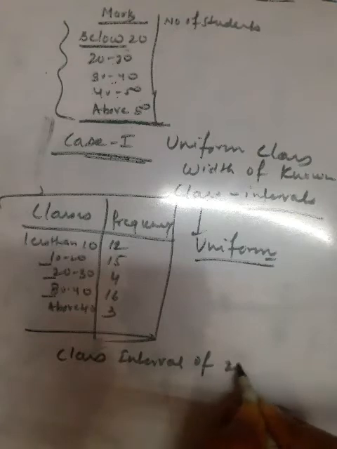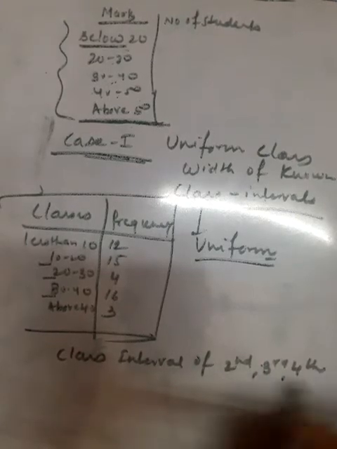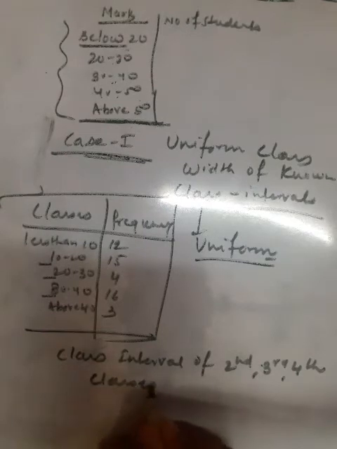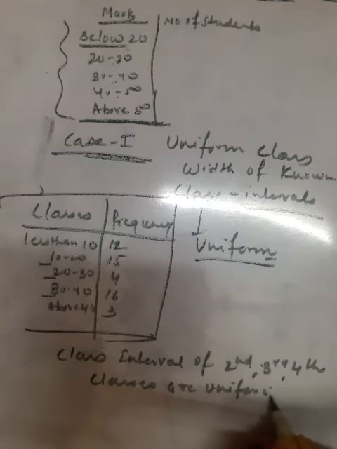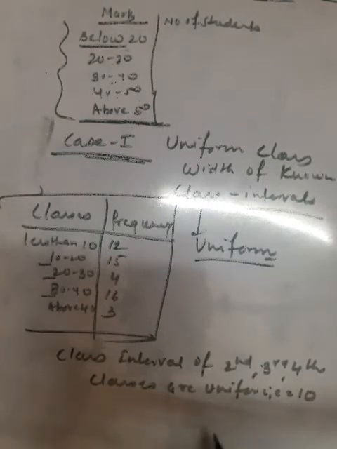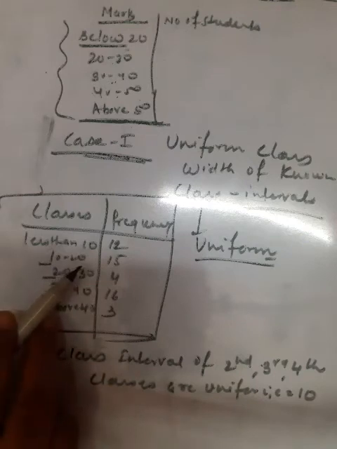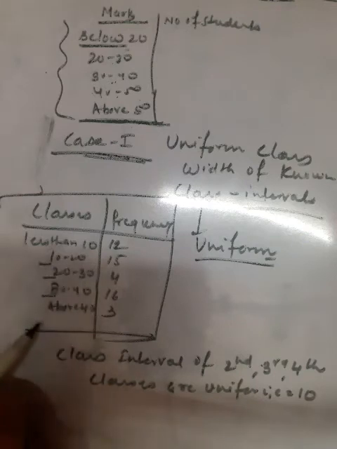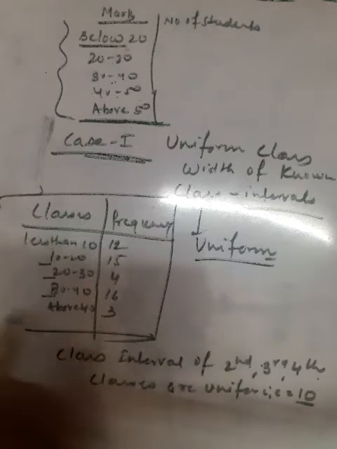We can therefore assume that the class interval of the open-end classes is equal to 10, because the second, third and fourth classes have a class interval of 10. So we can assume that the class interval of the open-end classes is equal to 10.